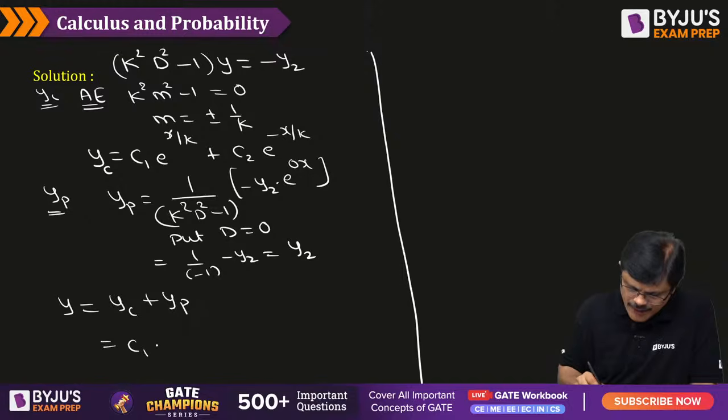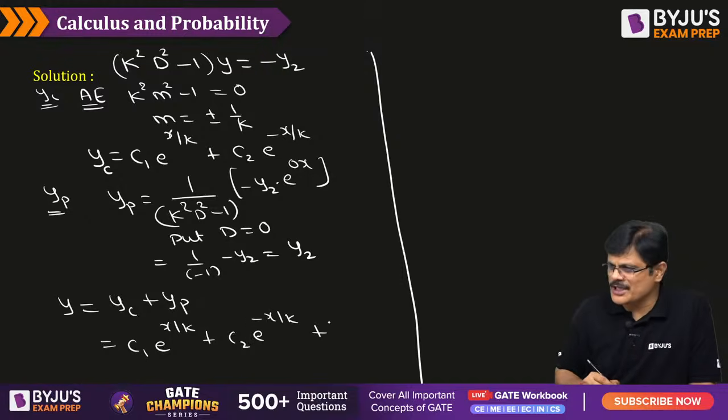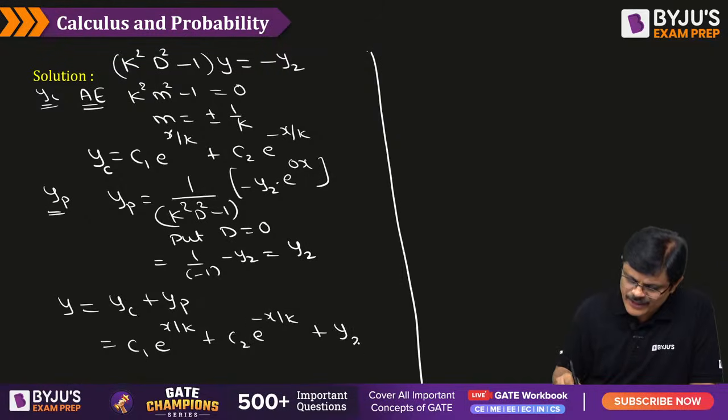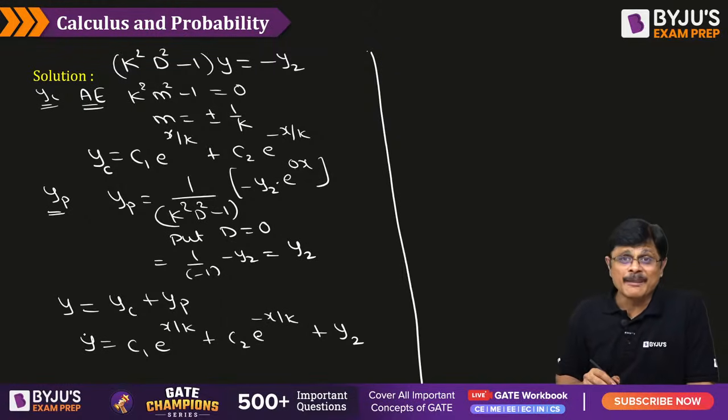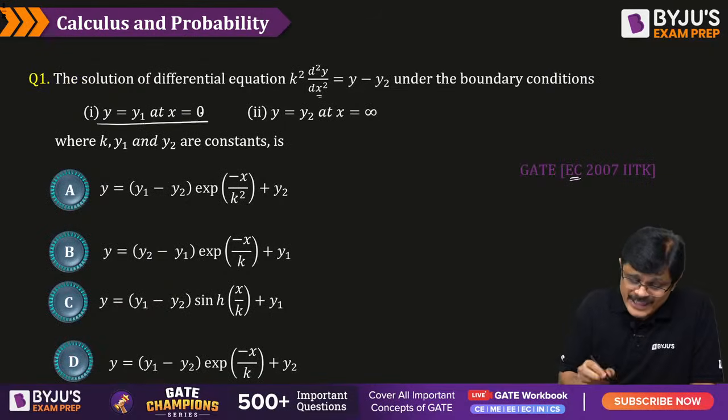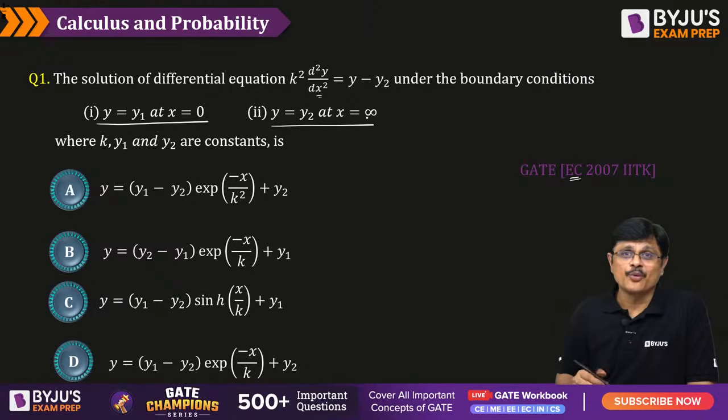Complementary function we already know, it is c1 e power x by k plus c2 e power minus x by k plus particular integral. What is the particular integral, my dear friends? y2 is the particular integral. So this is your general solution. Now the important thing is, with these boundary conditions, what is the solution?